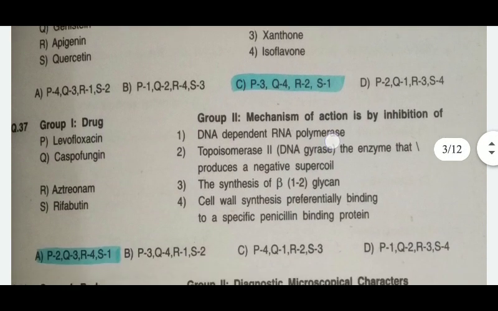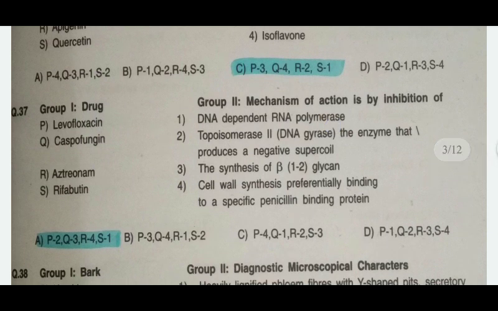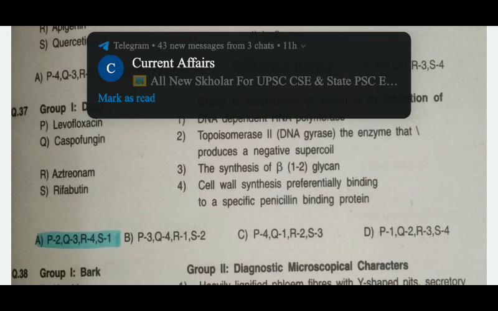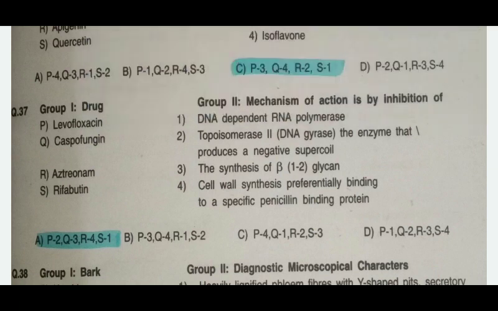Next is the drug and mechanism of action, which is inhibition. Levofloxacin is topoisomerase 2, that is DNA gyrase, the enzyme that produces a negative supercoil. This is the answer. Then caspofungin, for this the answer is the synthesis of beta 1,3 glucan.